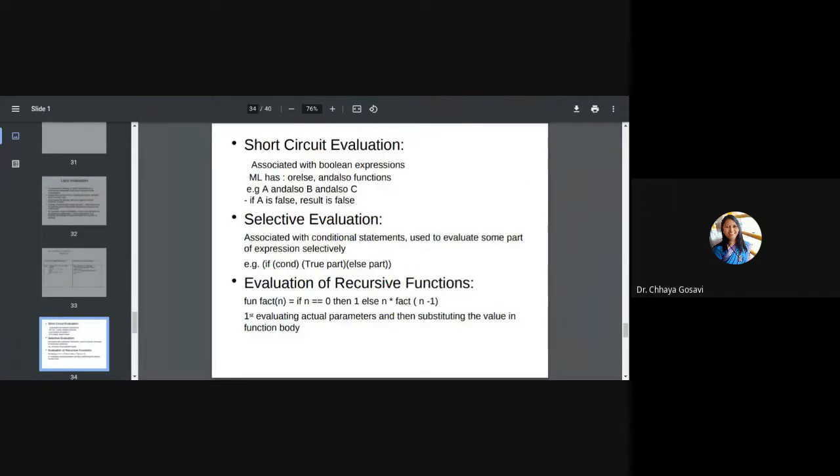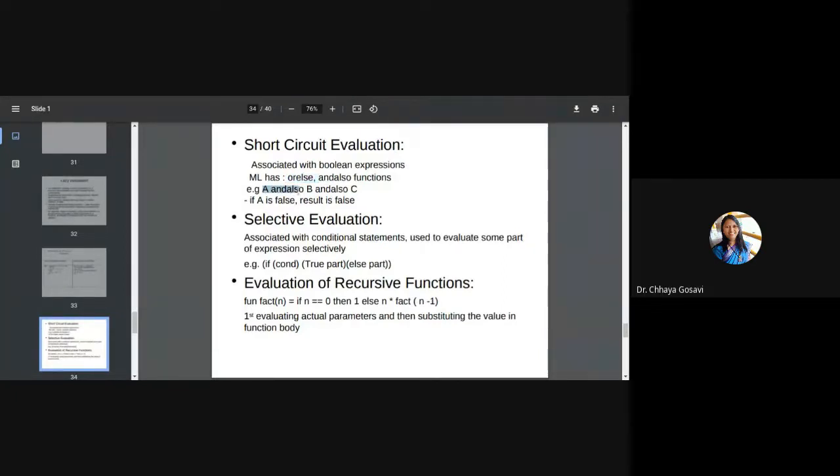The next type of evaluation is short circuit evaluation. Short circuit evaluation is associated with Boolean expressions. If you have a list, say x and p and a and b and c and d like this, there is no need to evaluate the entire expression. If a and b returns false, that means the complete expression value is false. That is called and also. These languages support short circuit expressions. If a and b is false, the entire expression is false. Similarly, or else: instead of and also, here it is a or else b or else c.